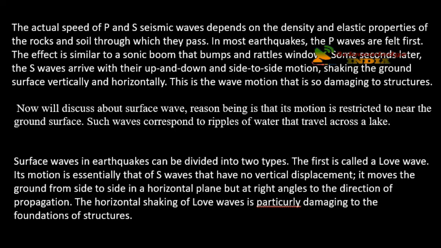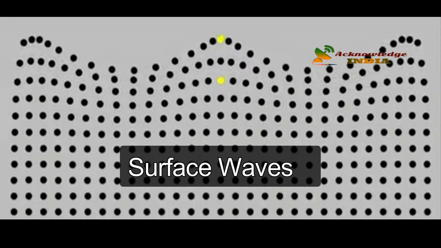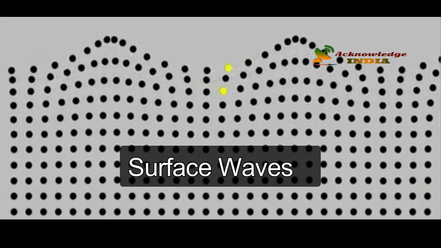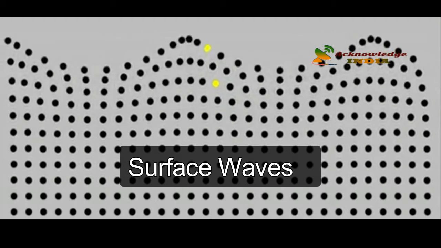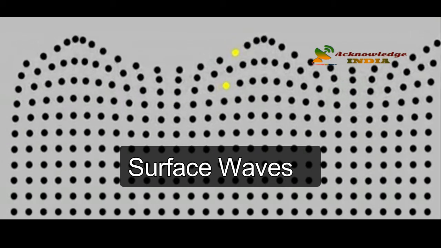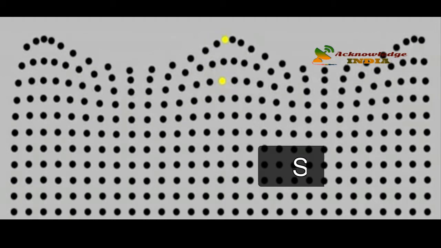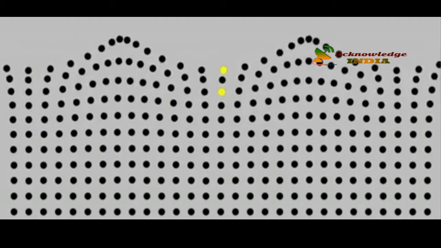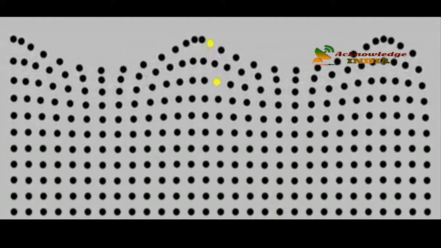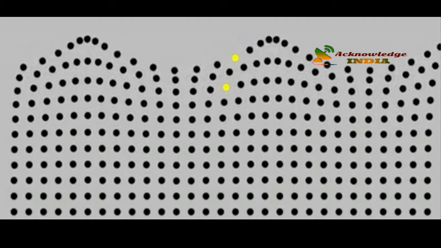Now we will discuss about surface waves. The reason why we call it surface waves is that the motion is restricted to near the ground surface. Such waves correspond to ripples of water that travel across a lake. The surface waves in earthquakes can be divided into two types.